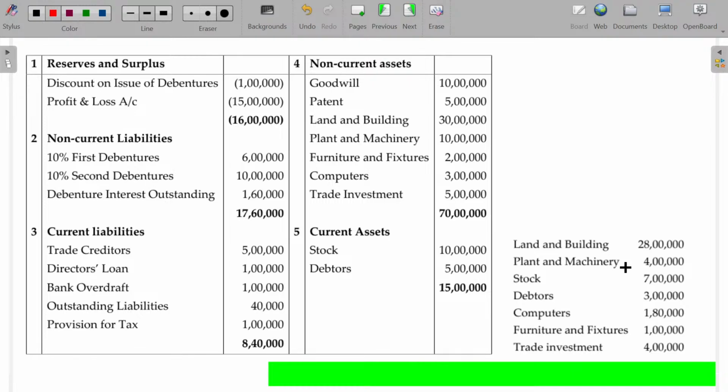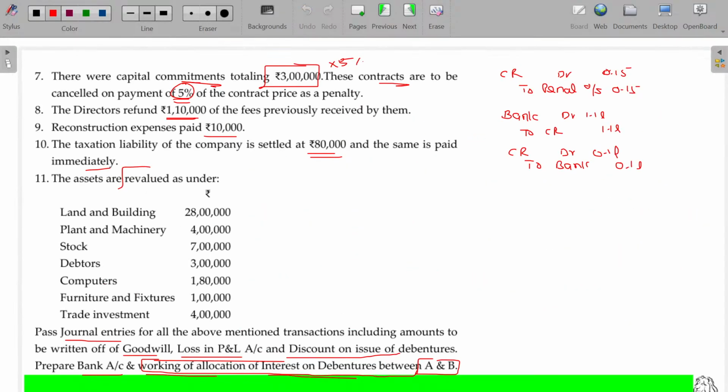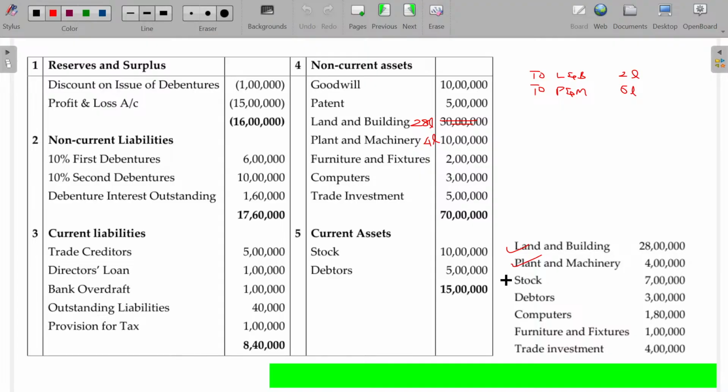One after one. Land and building 28 lakhs, 2 lakhs reduction, loss. So 2 lakhs on land and building. Plant and machinery 4 lakhs, 6 lakhs loss. This is the new value. Revalued as entered. Compare with the old value and find out whether there is any profit or loss. Stock 7 lakhs, so 3 lakhs is going to be lost.